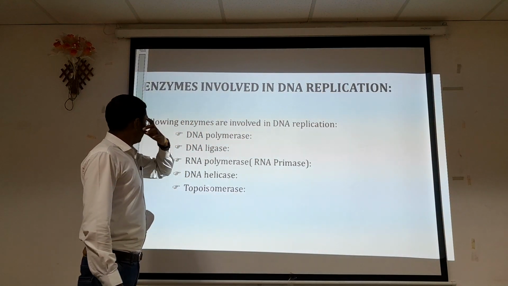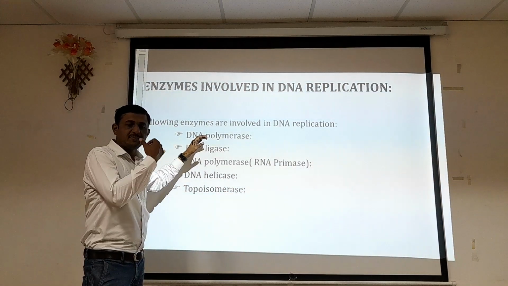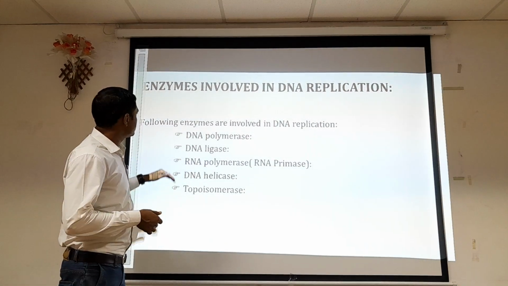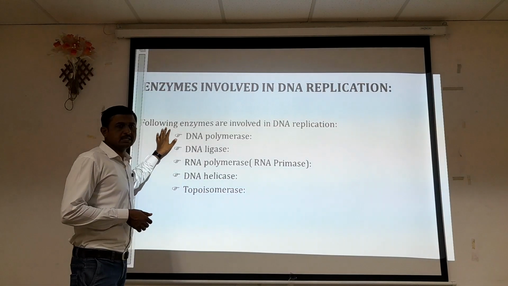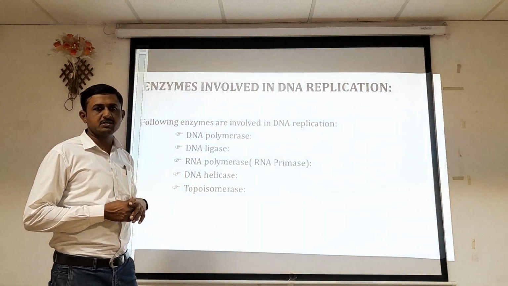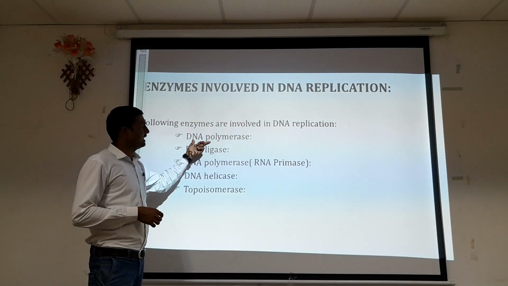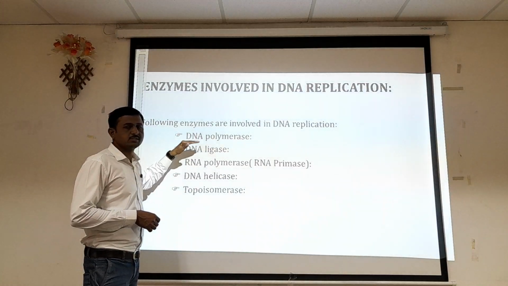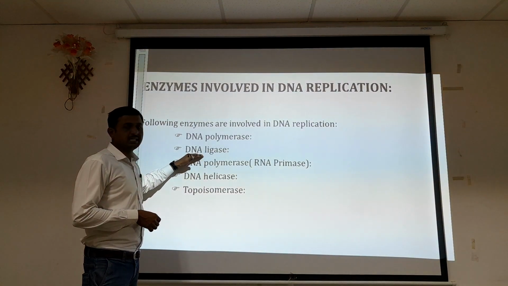We have to discuss the different enzymes that play an important role in carrying out this mechanism smoothly. This is the list of enzymes used to carry out replication. First is DNA polymerase, the most important enzyme. We will discuss them one by one. Another is DNA ligase.